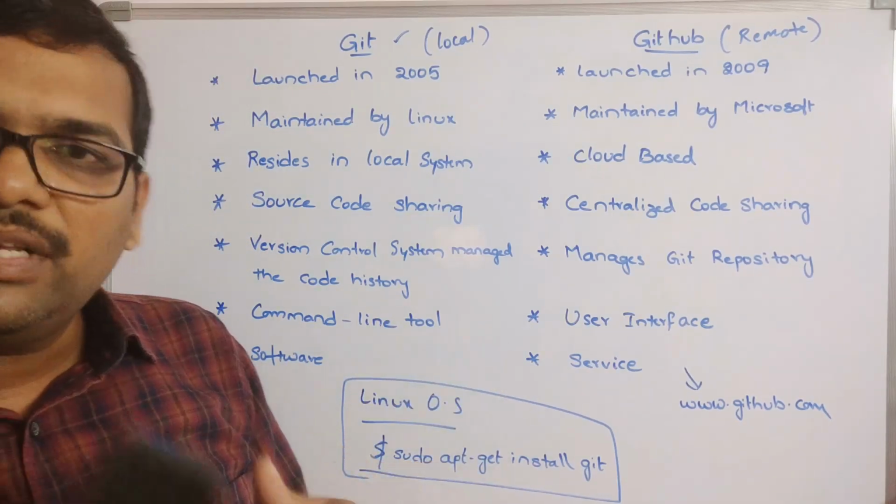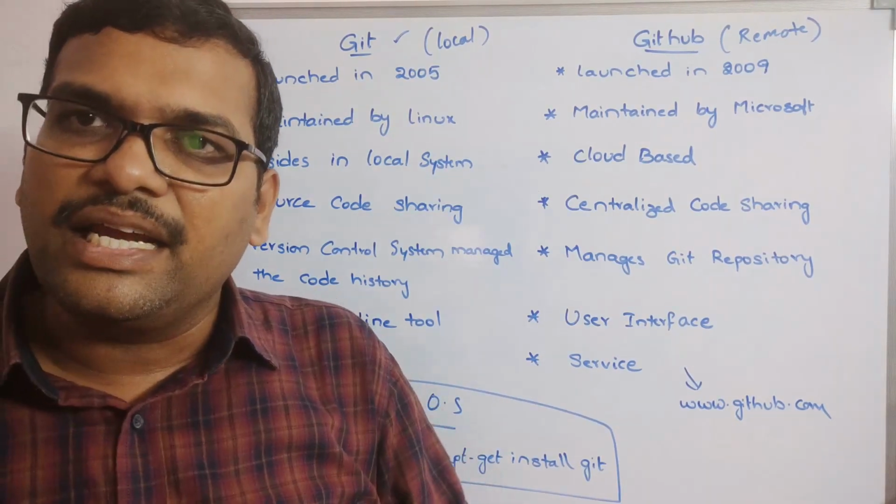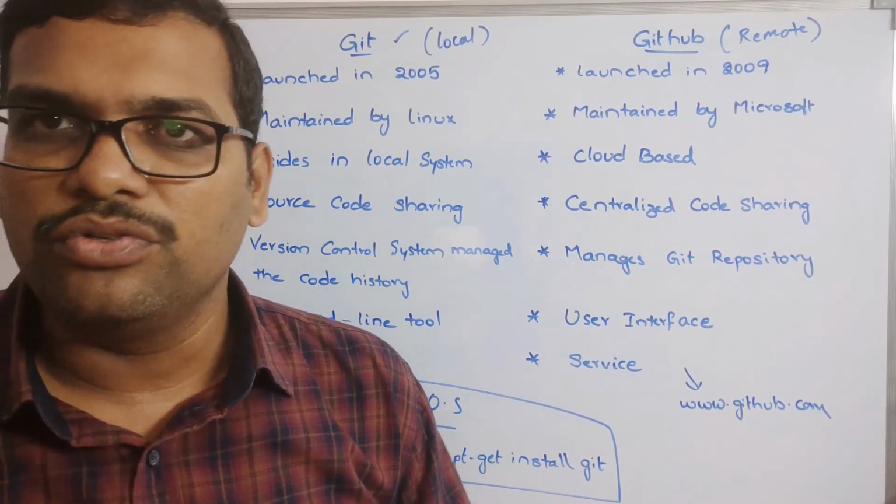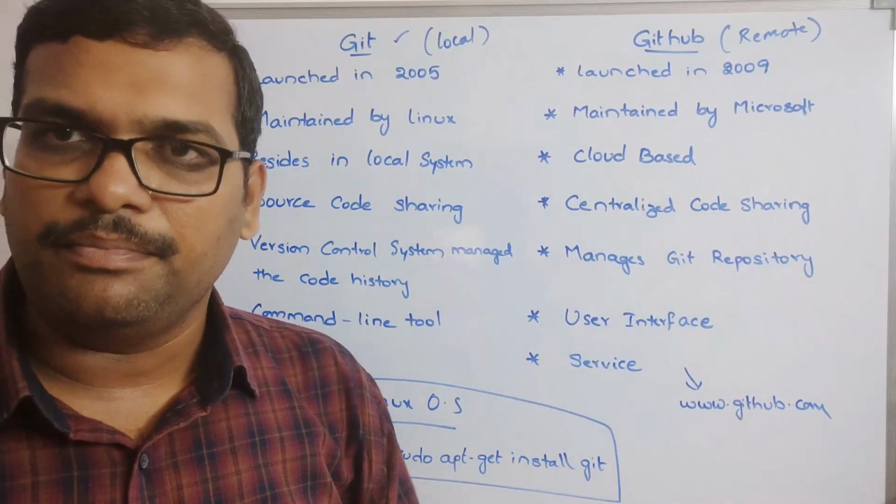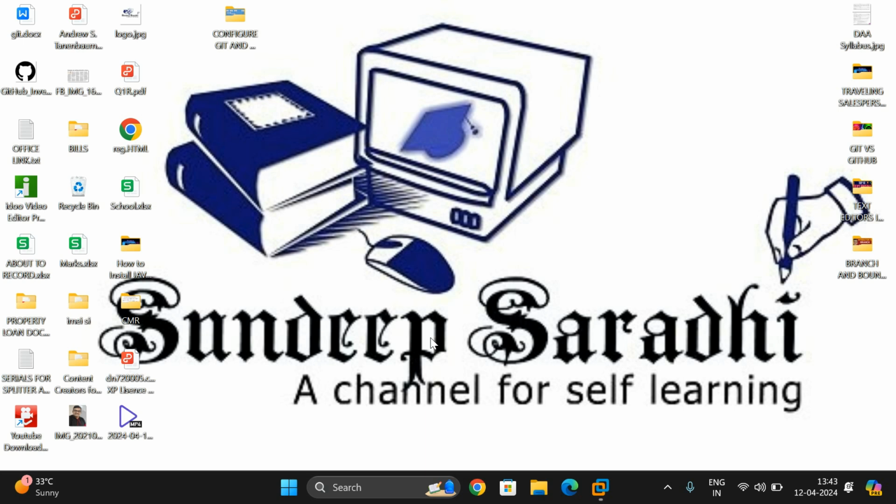In our next session we will see the basic Git commands which are used to configure GitHub. Now we will see how we can configure Git and GitHub. We will be using different Git commands in order to move files from the local repository to the remote repository, as well as from the remote repository to the local repository.